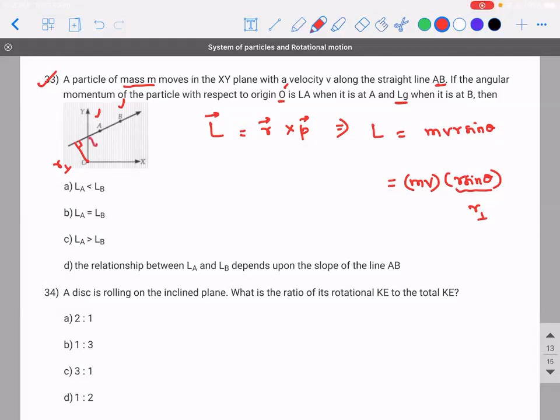What can you say about R perpendicular? It is the same and the particle is moving with a velocity V. So here also the momentum is mv, here also momentum is mv. So what can you say about mv into R perpendicular? The whole quantity will be a constant. So what is the conclusion? B. That is the answer.